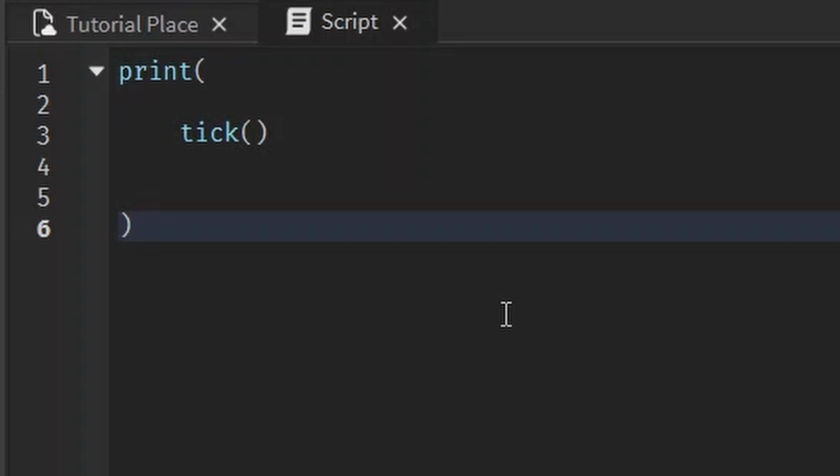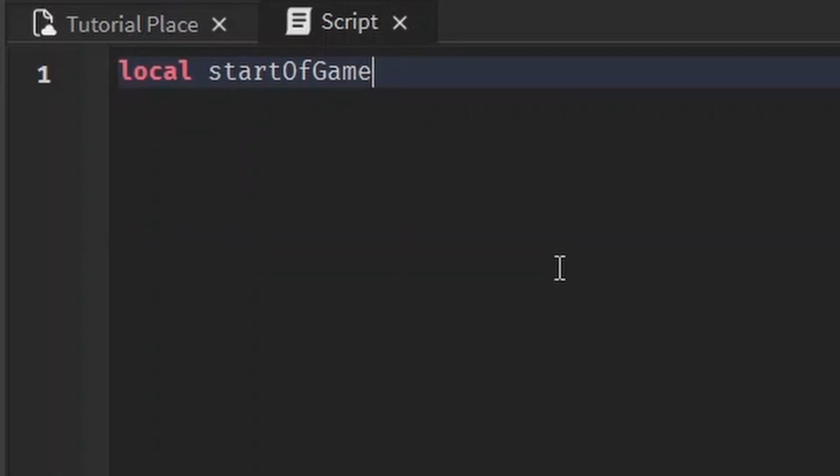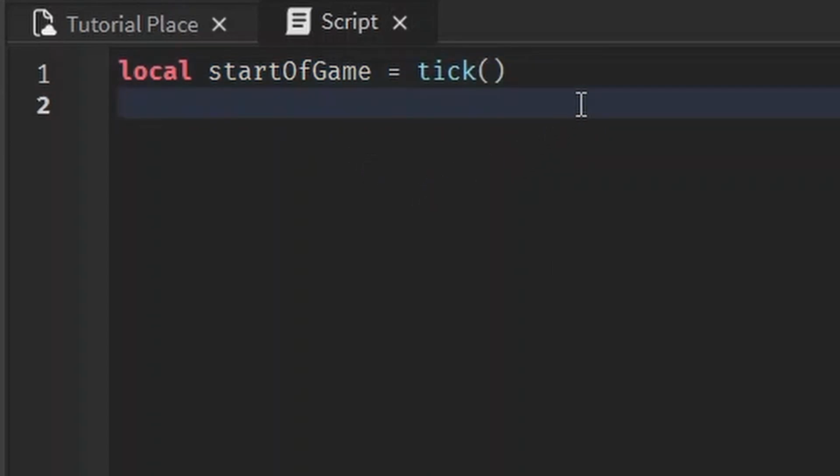He's kind of his own little thing, but I thought it fit the theme. This is basically how much time in seconds has passed since January 1st, 1970. It seems like a really useless thing to know, but I'll show you a cool use of it. If we set local start of game variable equal to tick, it will let us know the time that the game started. We can then use this to see how much time has elapsed.